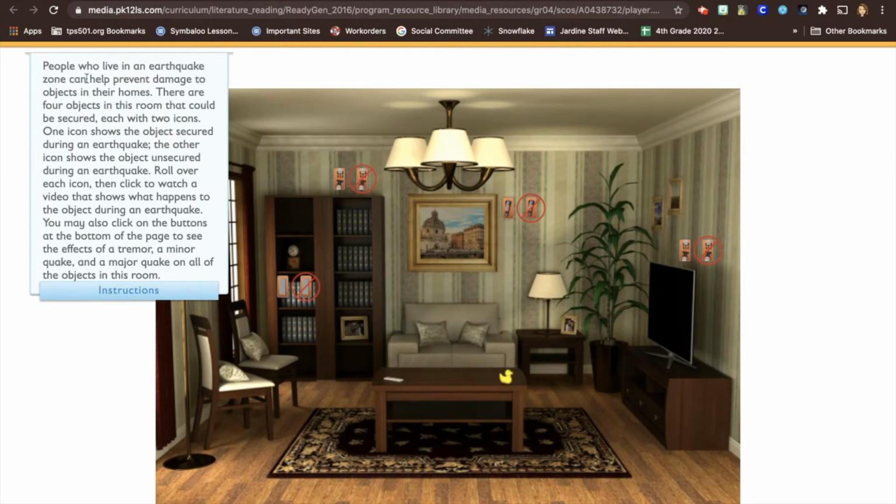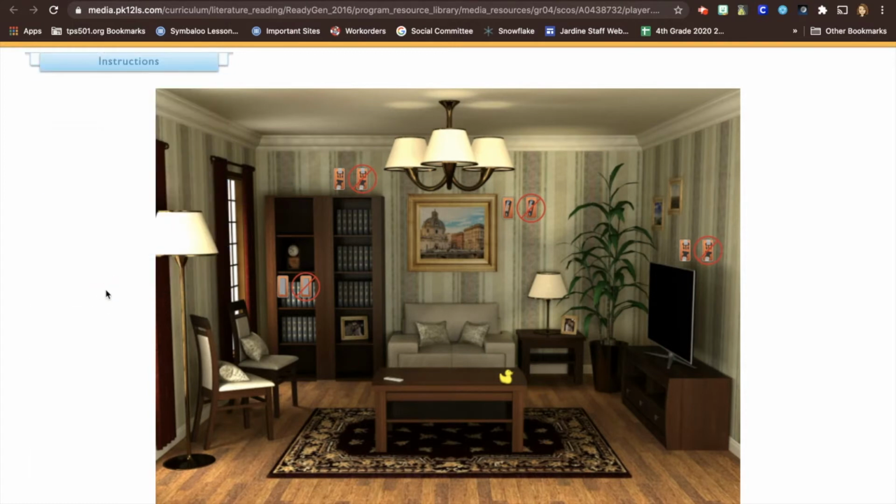So it says people who live in an earthquake zone can help prevent damage to the objects in their homes. There are 4 objects in this room that could be secured, each with 2 icons. One icon shows the object secured during the earthquake. The other shows the object unsecured during an earthquake. Roll over each icon, then click Watch a video that shows what happens to the object during an earthquake. You may also click on the buttons at the bottom of the page to see the effects of a tremor, a minor quake, a major quake, and all the objects in the room.